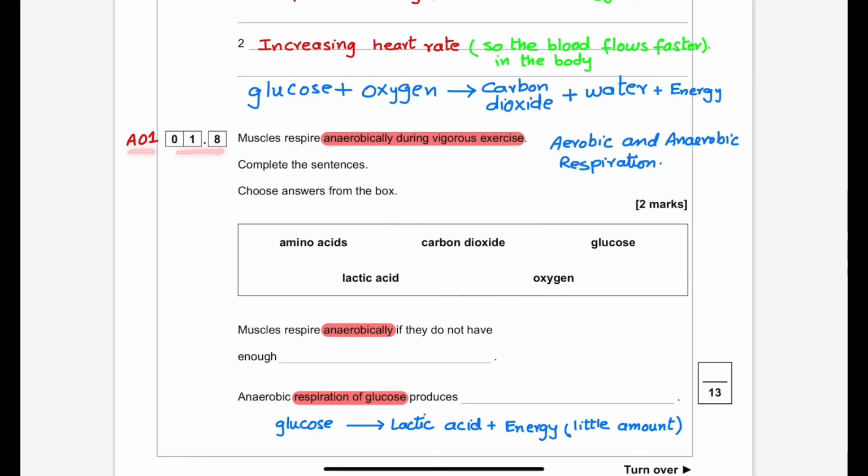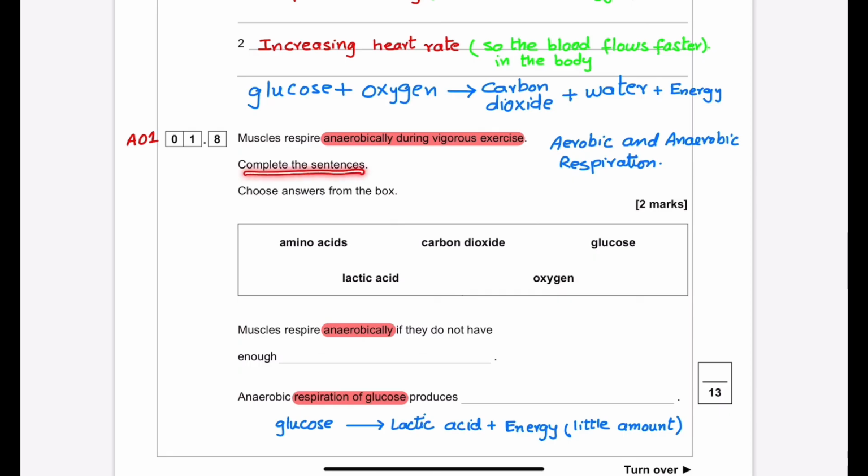1.8 is an AO1 question, which is from aerobic and anaerobic respiration. The student must know the difference between aerobic and anaerobic respiration. Aerobic means the respiration process will happen in the presence of oxygen, and anaerobic respiration means the respiration process will happen without the presence of oxygen. Muscles respire anaerobically during vigorous exercise. It means there is a shortage of oxygen in the body.